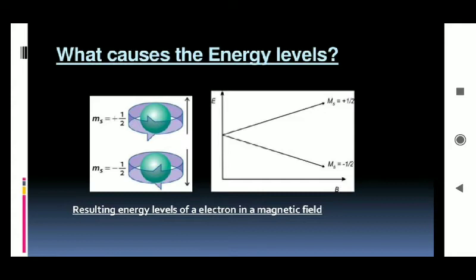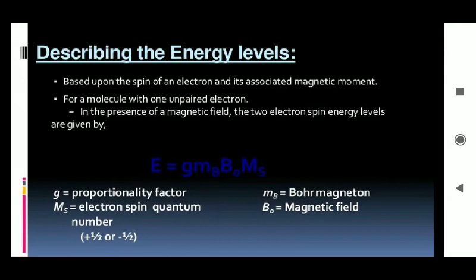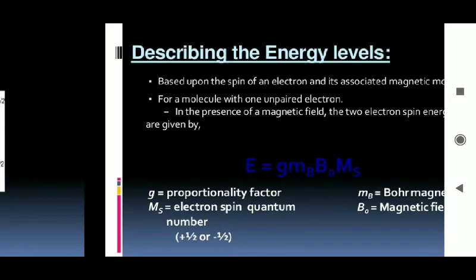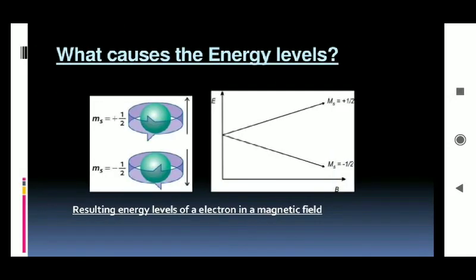Now here you can see what causes the energy levels, that is, how much magnetic field we apply and how they get split. You can see it in this diagram. The resulting energy levels of an electron in a magnetic field: there is a plus half and minus half, which depends on how much magnetic field we applied. In this diagram you can see there is a graph for energy, right?